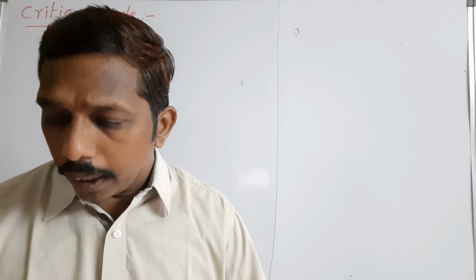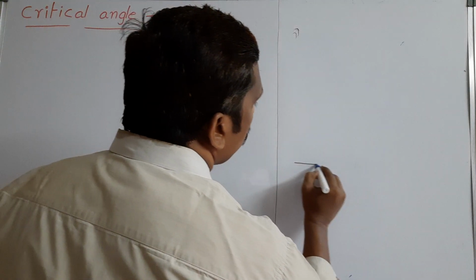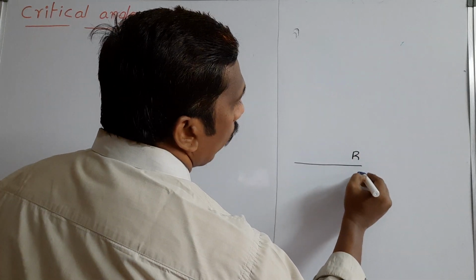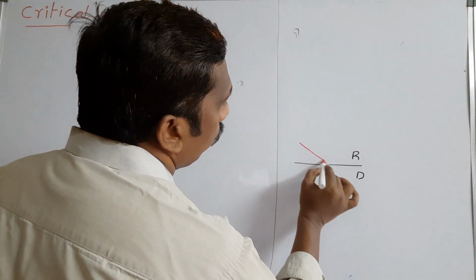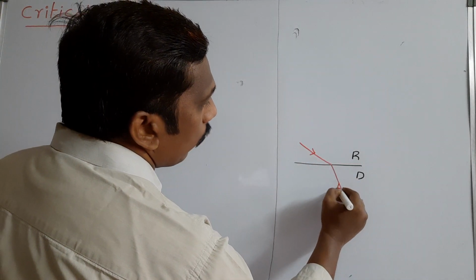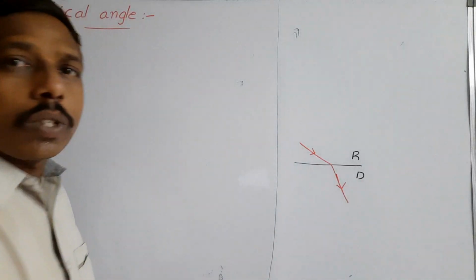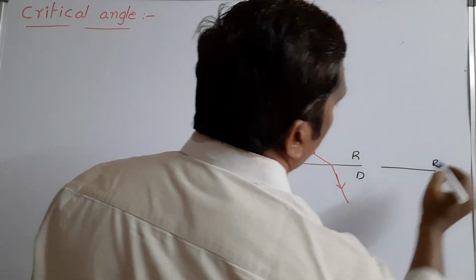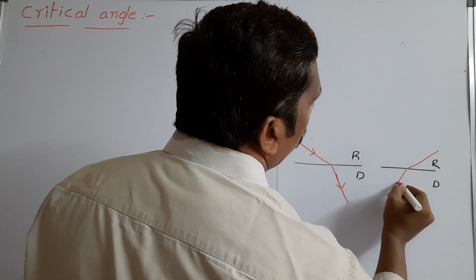Before going to critical angle, we learn 2 points in refraction. So what are the 2 points? First point: when a light ray travels from rarer medium to denser medium, it bends toward the normal. Suppose a light ray travels from denser medium to rarer medium. What happens? It bends away from the normal.